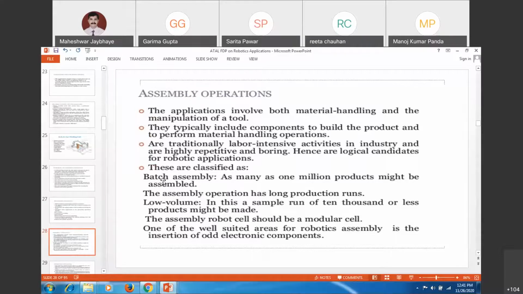So assembly can be for batch production or low volume production, or maybe cellular or modular cell production. You can use this, and in many cases assembly applications are mainly on electronic components, because very miniaturized PCBs are being assembled, and you can do it. And in automotive industries, feeding nuts, bolts, and screw tightening can be done with the help of robot systems.